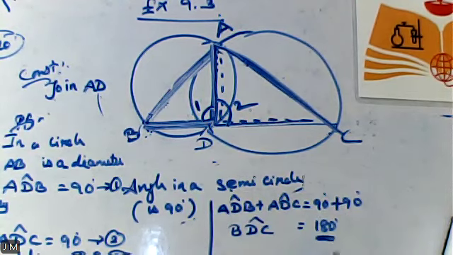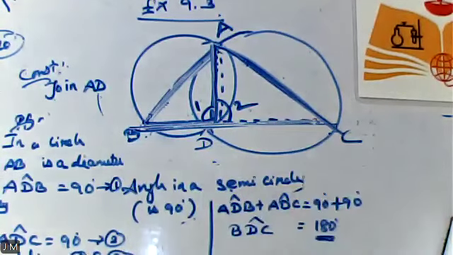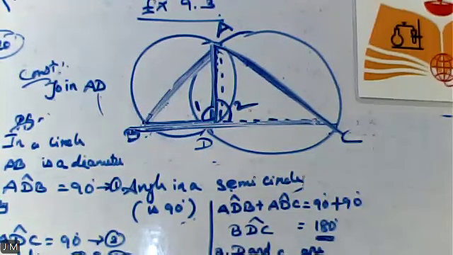So at last, for which one will we be getting 180 degree? Any idea? Students, can you guess it? This looks like a straight line. So I can say angle in a straight line is 180 degree. Yes or no? So the other wording: the points B, D and C are collinear.